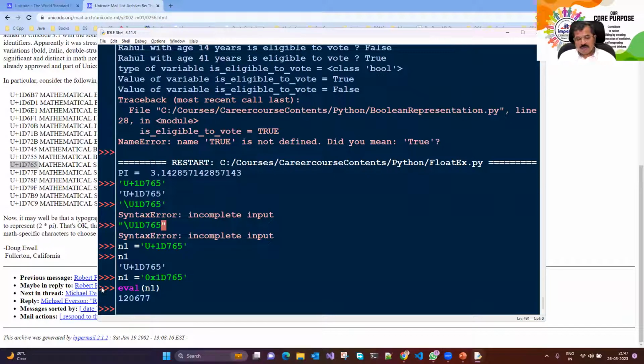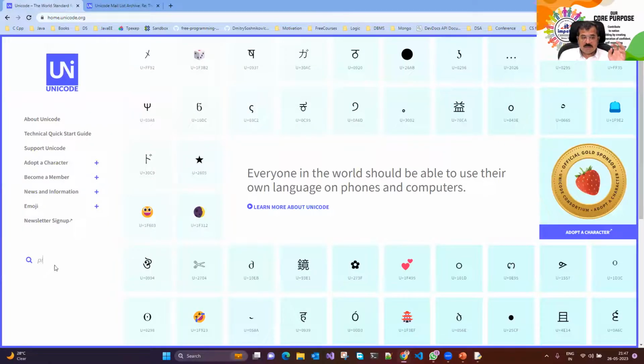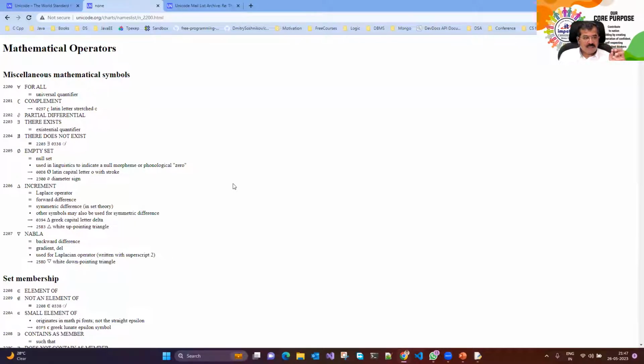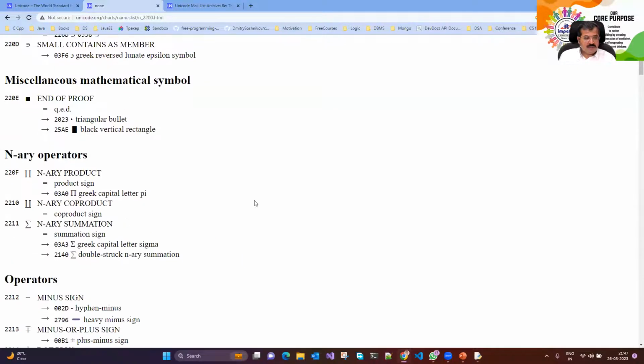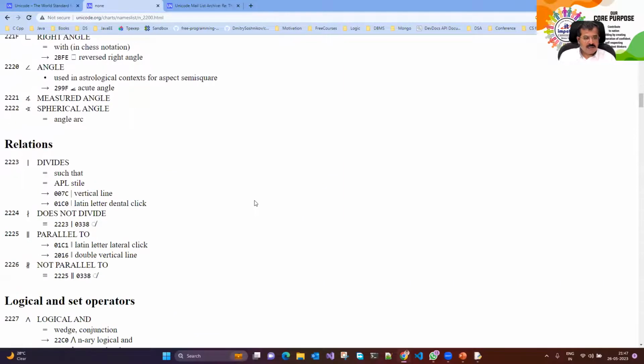This number is 1D765, that's the representation of that particular number. So I'll come to this discussion later. I just want you to have a look at it. All these numbers are in hexadecimal, but I am more interested in displaying that particular symbol pi, not in doing anything else. These are mathematical operators, let's see if pi is coming here. Can you see pi over here? I could just copy it and use it.